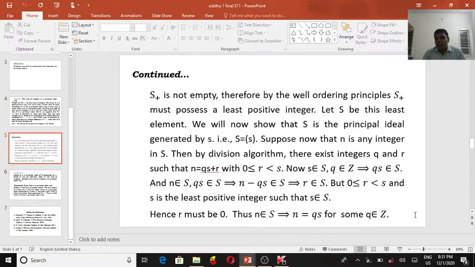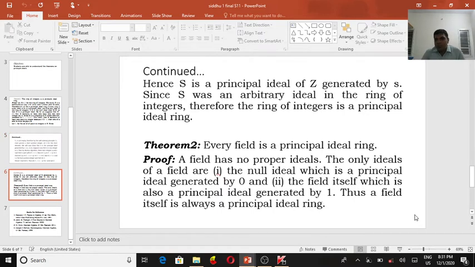Then by the division algorithm, N can be written as QS plus R, where R is the remainder, 0 less than or equal to R less than S. S is an element of S, Q is an integer, and the product belongs to S. So by using the division algorithm again, S is a principal ideal of Z generated by S.